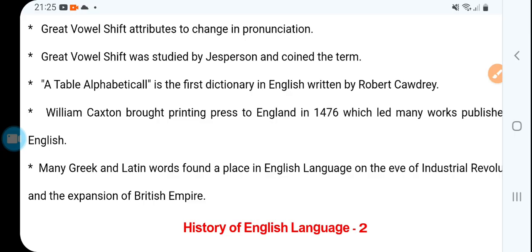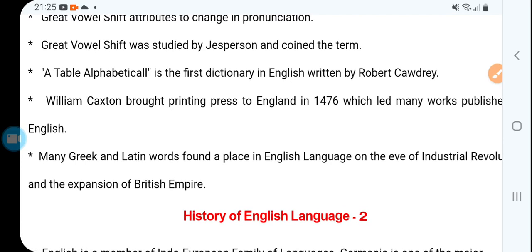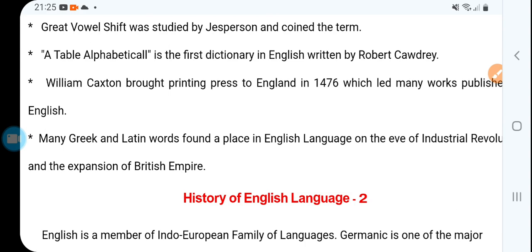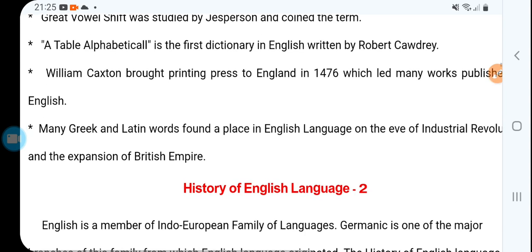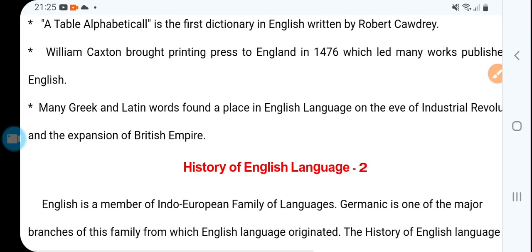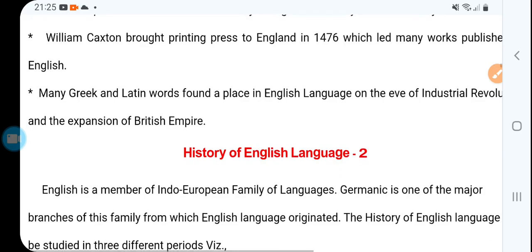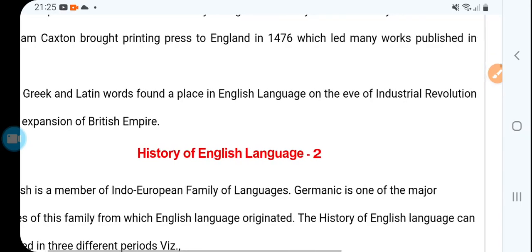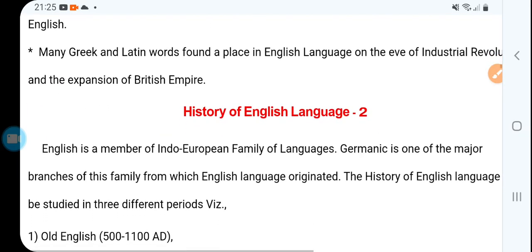The term Great Vowel Shift was coined by Jespersen, right? Then A Table Alphabeticall is the first dictionary, written by Robert Cawdrey, and William Caxton brought the printing press to England in 1476, a very important breakthrough, which led to many works being published in English.